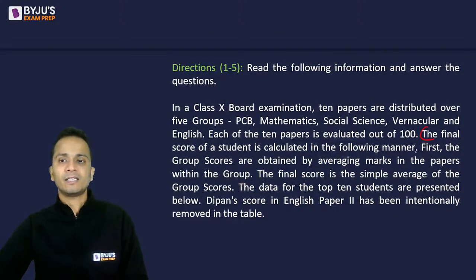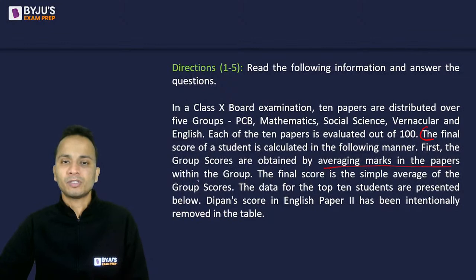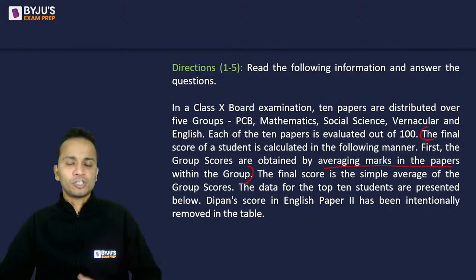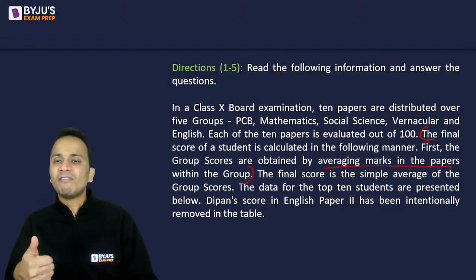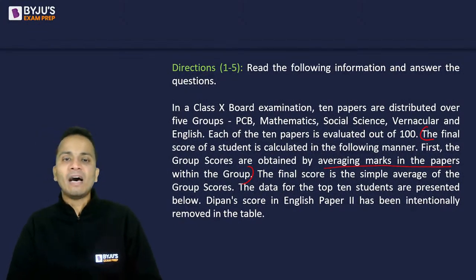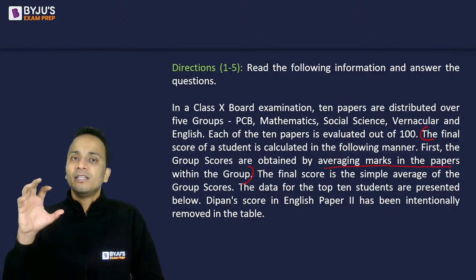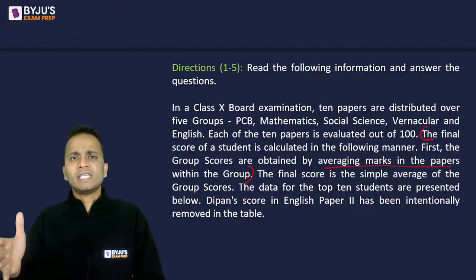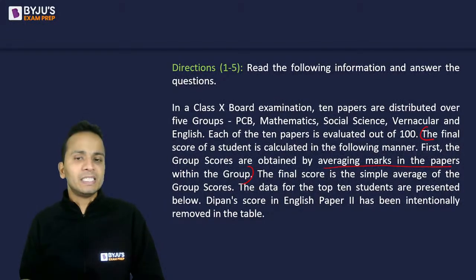Let us understand that. First of all, the group scores are obtained by averaging the marks in the papers within that group. So for these 5 groups, group scores are calculated by averaging the marks in the papers within the group. Now, the final score is the simple average of the group scores. So first the group scores are obtained, and these are 5 group scores. We'll take the simple average of these 5 group scores, and then we'll get the final score.